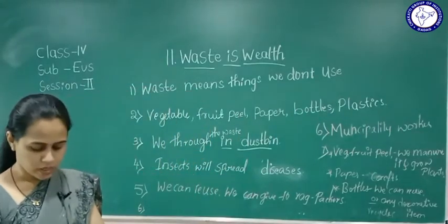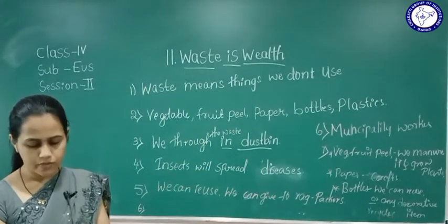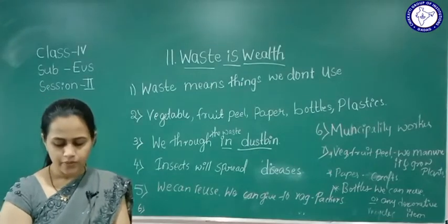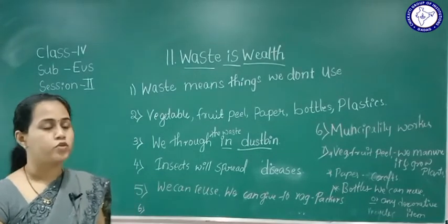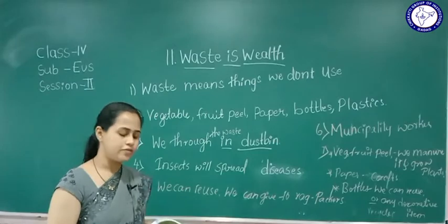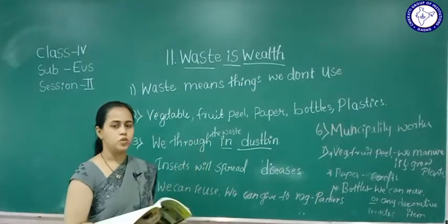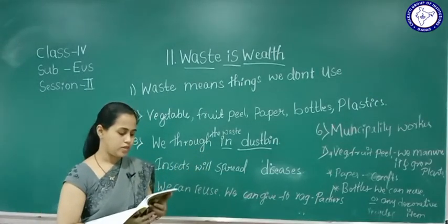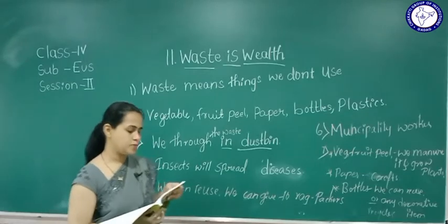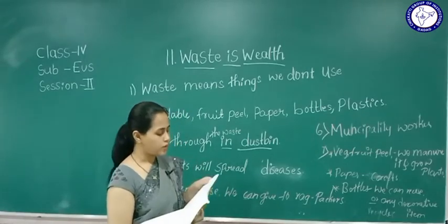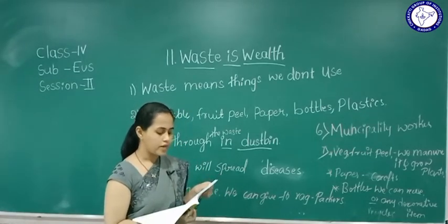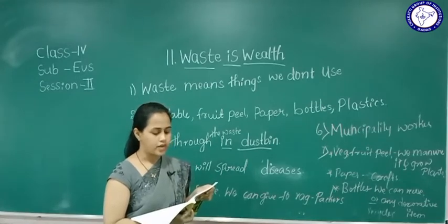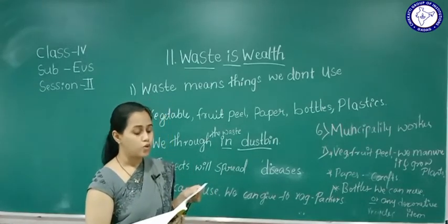See the next exercise. I'll just write them in brief, and I'll send you all the notes and exercise part in detail. Identify and write which statement is right and which is wrong.